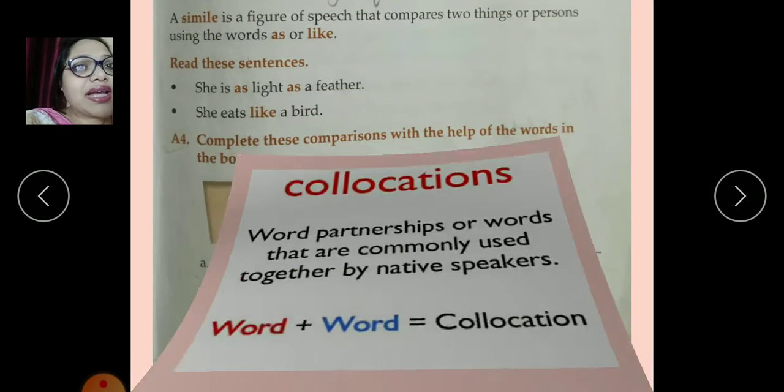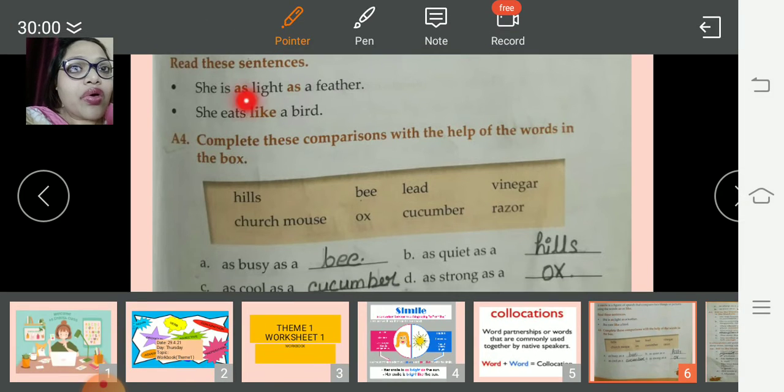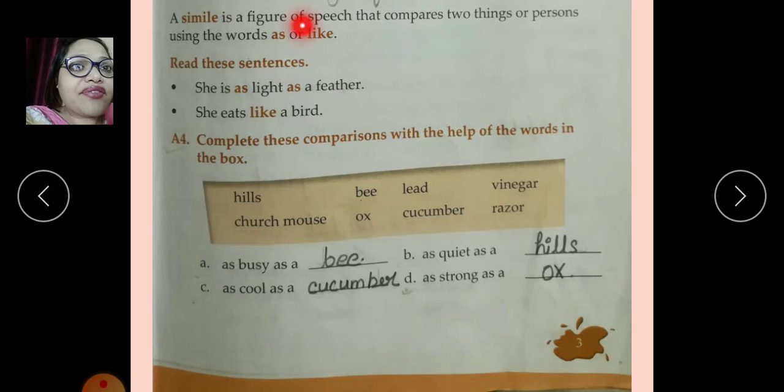Now moving on to the exercise, see what we have now. A simile is a figure of speech that compares two things or persons using the words as or like. So this is simile. Now we will move to the examples. She is as light as a feather. She eats like a bird.